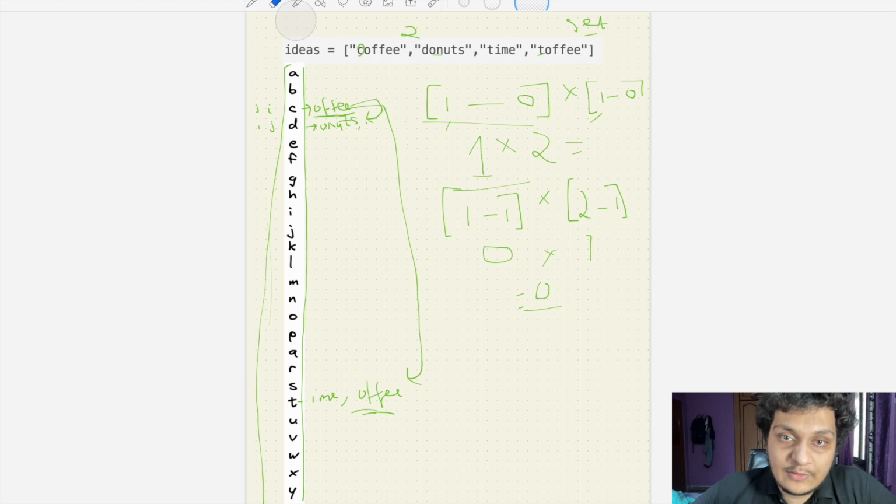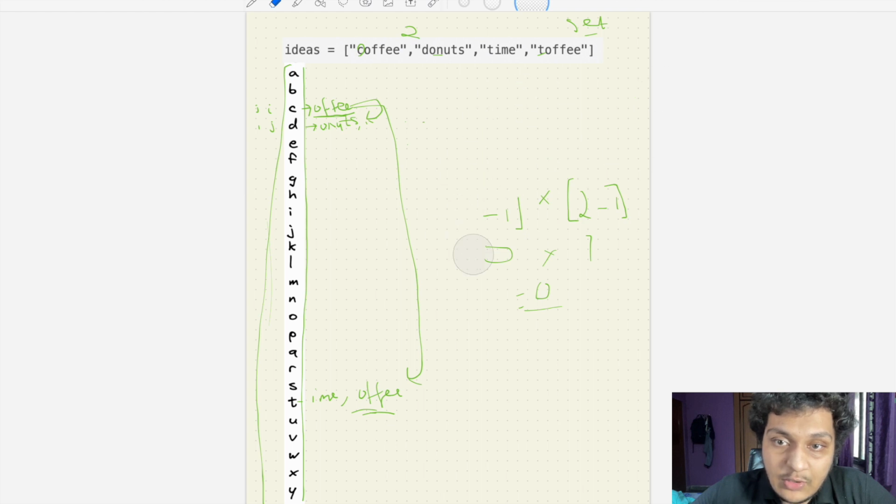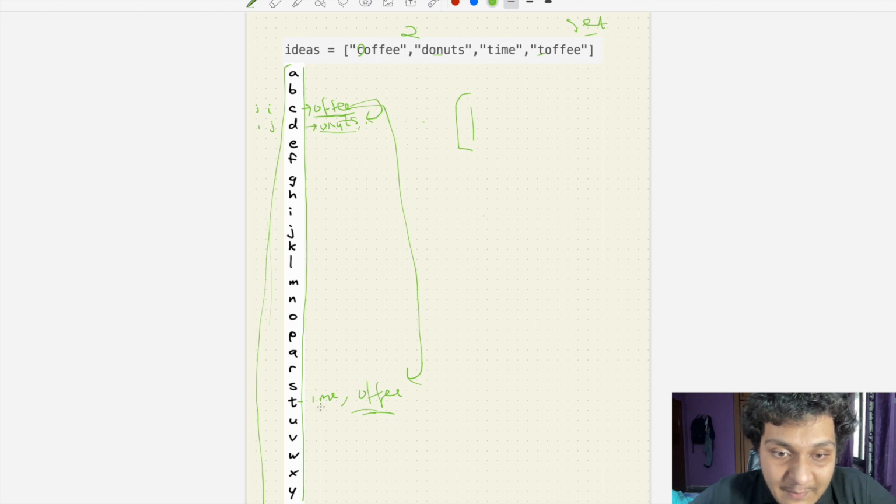Okay, so this is one approach. Now what do we have to do? Now we will simply go for donut. We have a unique approach for 2 here. Now we will go for donut. What is the size of donut? The size of the donut is 1. Okay, and do we have any same here? No, we don't have any same here, so it will be minus 0.